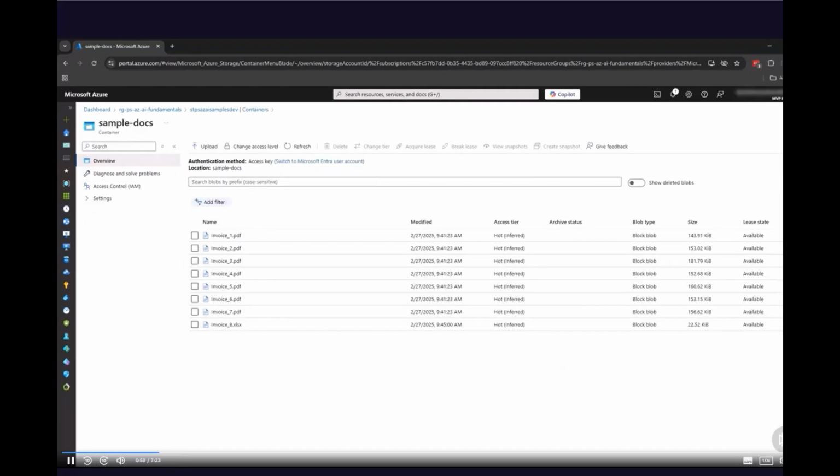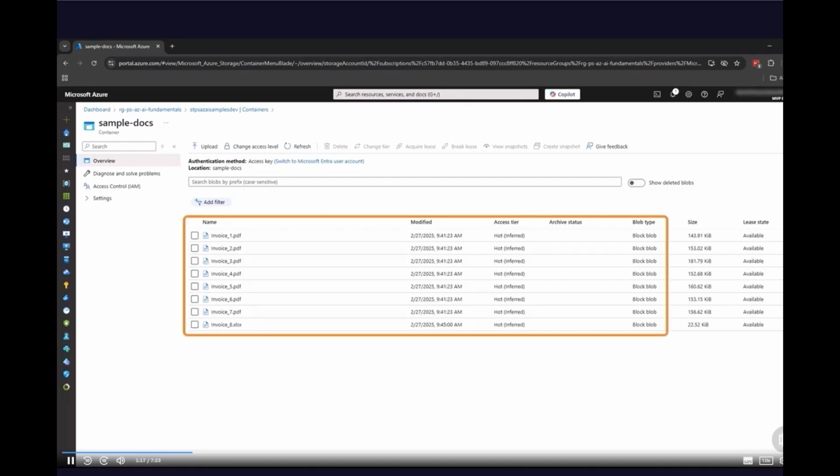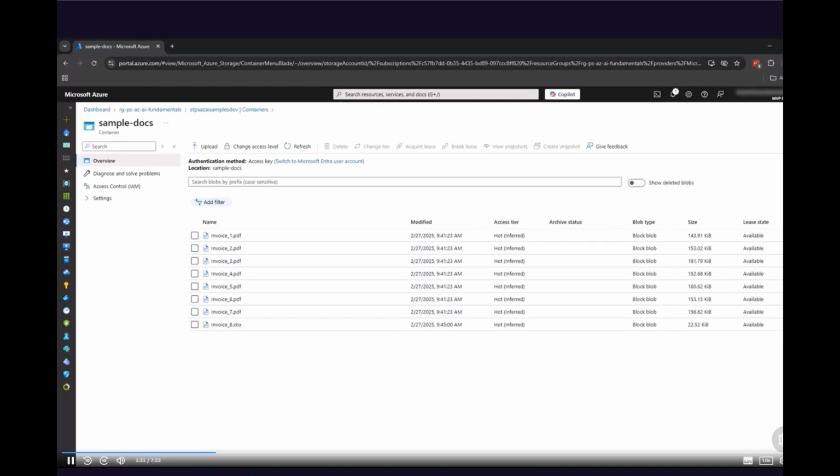For this demo specifically, I decided to store all my files that will be used by Azure AI Search on the Azure Blob Storage. Azure Blob Storage is a simple cloud storage available in the Azure cloud. You can store different kinds of documents in different formats there. As you can see, I have 8 files uploaded to Azure Blob Storage. 7 of them are PDF files containing invoice data, and the last one is an Excel spreadsheet that also contains invoice data. Now we will see how to connect to this Azure Blob Storage as a data source from Azure AI Search Service.